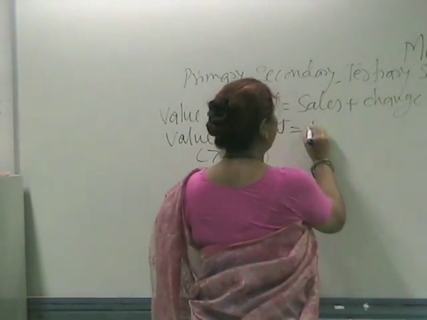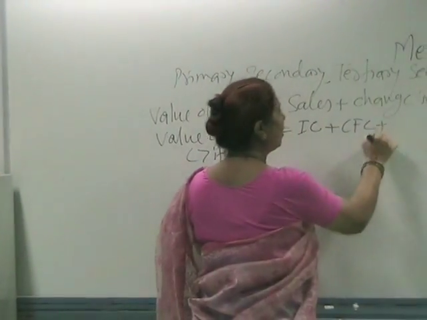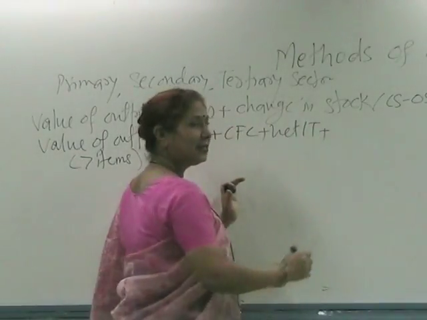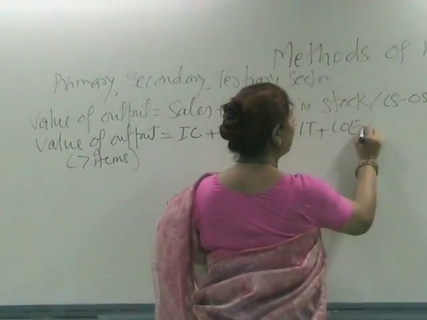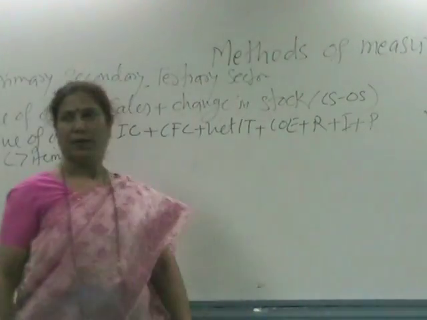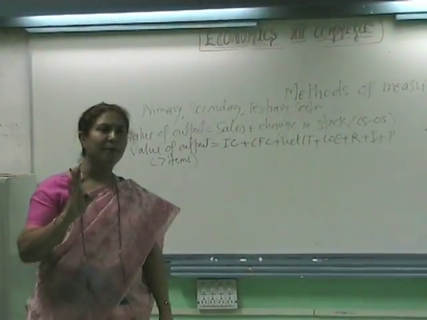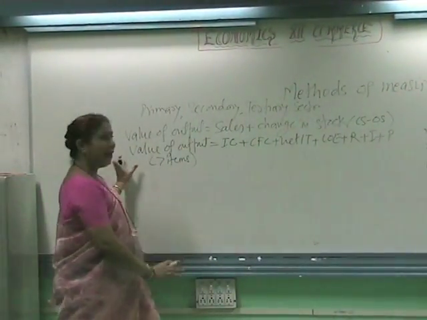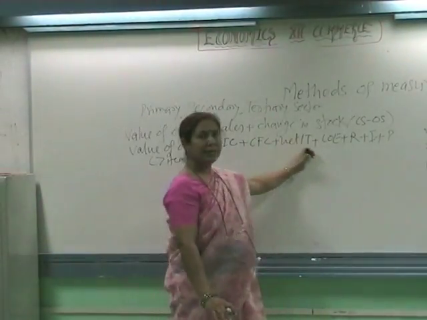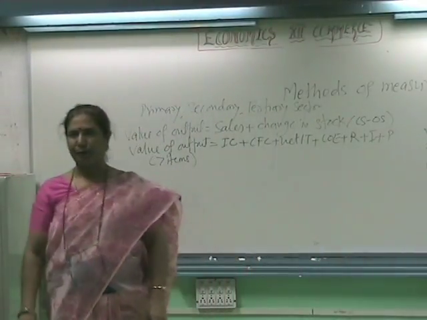First is intermediate consumption plus CFC plus indirect tax plus compensation of employees plus rent, interest and profit. I don't want collective answers. I will ask you, you give me one by one. So another way to find value of output is to add these 7 items.